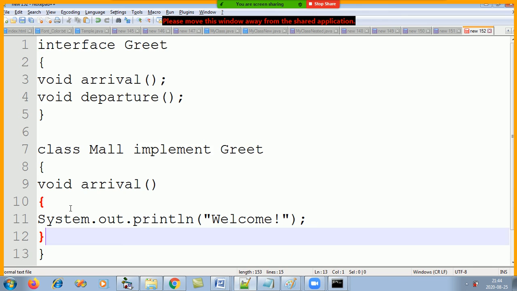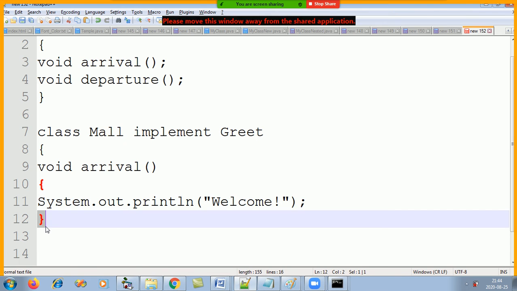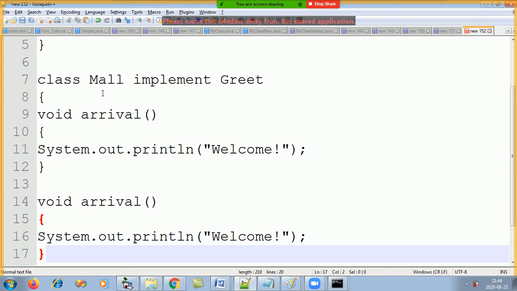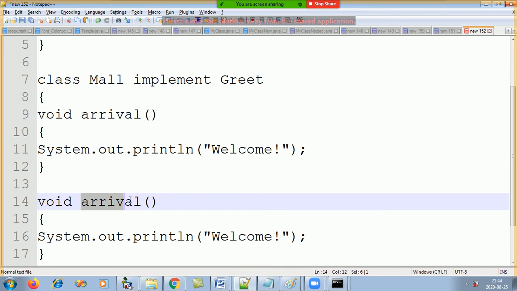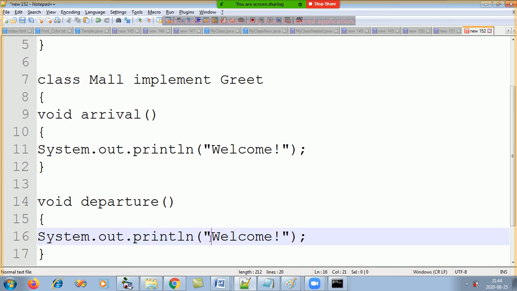And what will he greet us on departure? So it is the responsibility of the class mall to give bodies to both the functions. Yes or no?